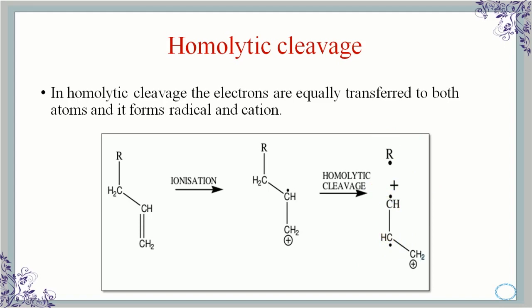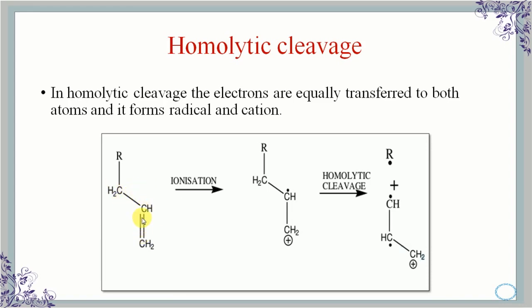In alpha cleavage, the breaking of the carbon-carbon bond takes place adjacent to the carbon bearing a specified functional group, which is attached to this carbon. So the carbon adjacent to this carbon is the alpha position, where the bond breaking takes place, and the one beyond it is the beta position.